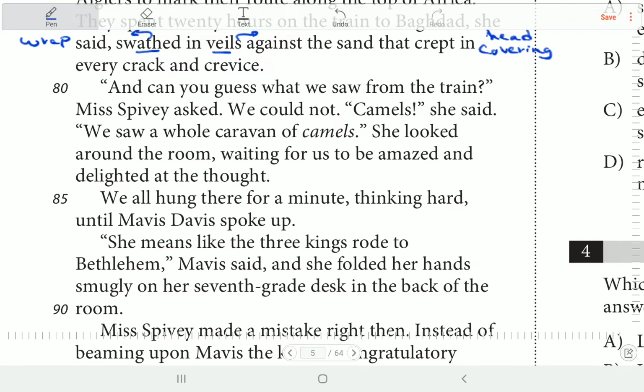And can you guess what we saw from the train? She's asking them. Can you guess what we saw from the train? Miss Peavy asked. We could not. Camels, she said.